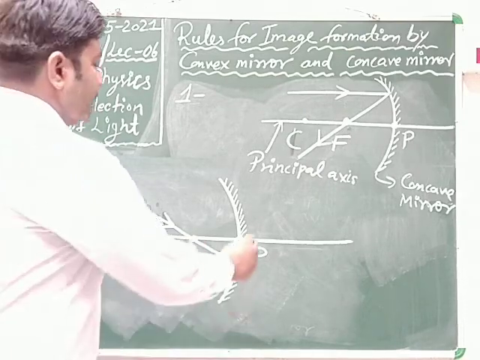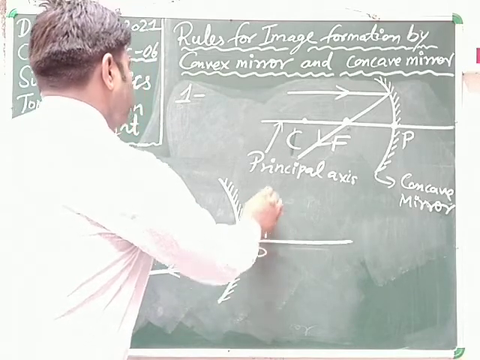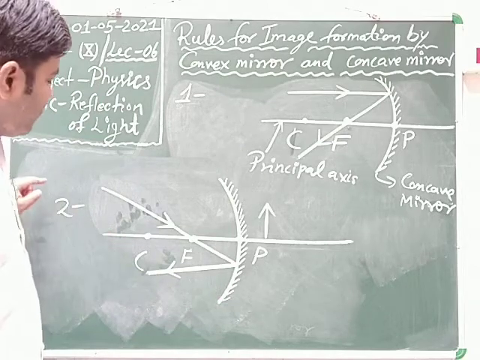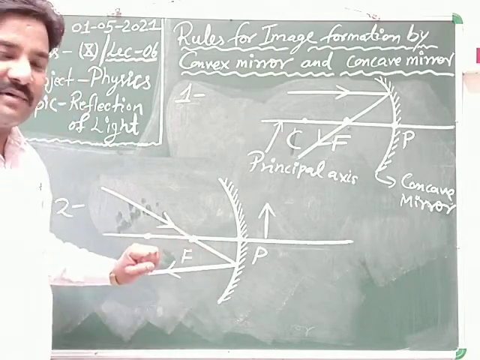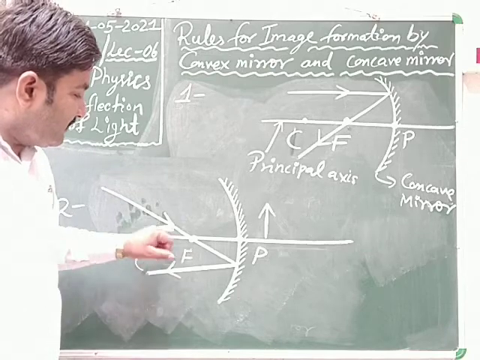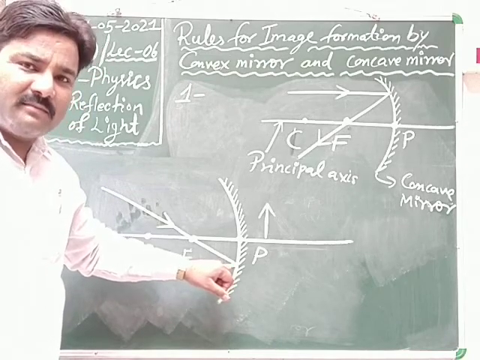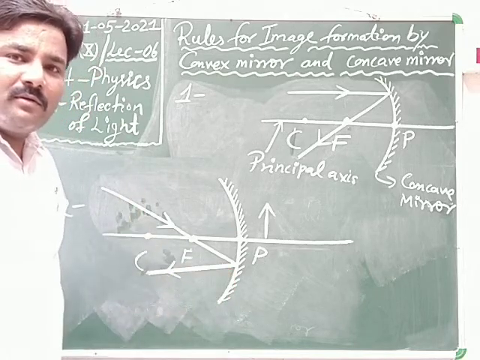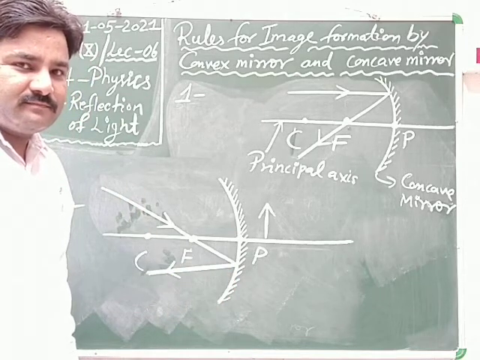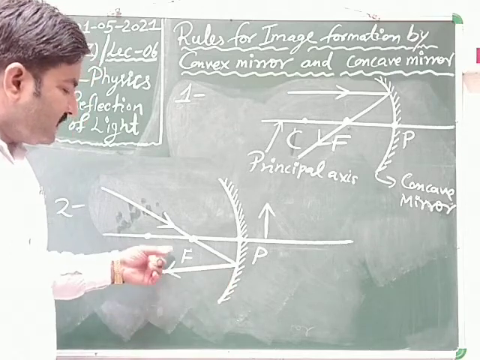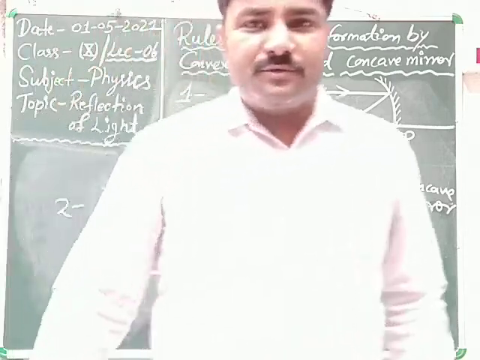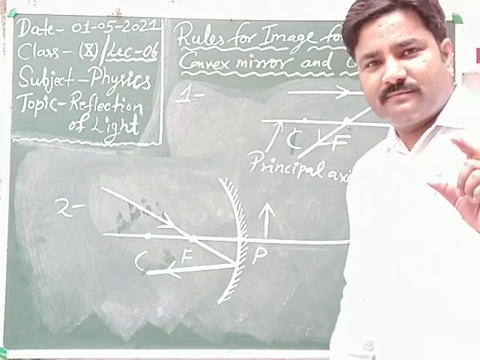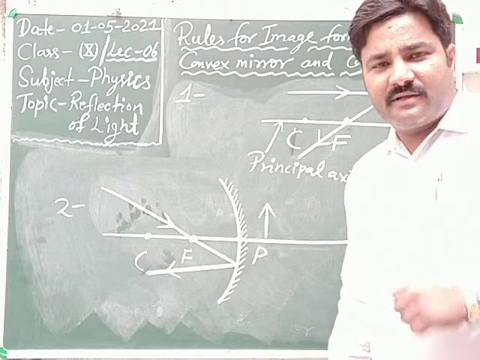Clear? This is the principal axis. This one is the concave mirror, and when the ray of light passes through focus, then after reflection from concave mirror, it becomes parallel to principal axis. Parallel to principal axis. Clear? These two rules are very easy, similar to the rules that I explained in case of convex mirror.